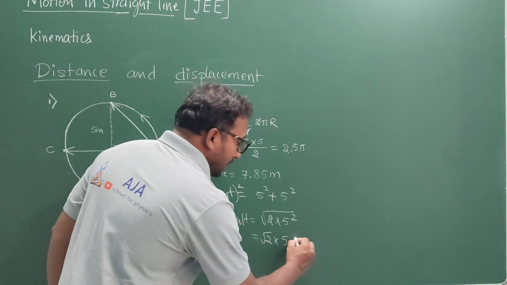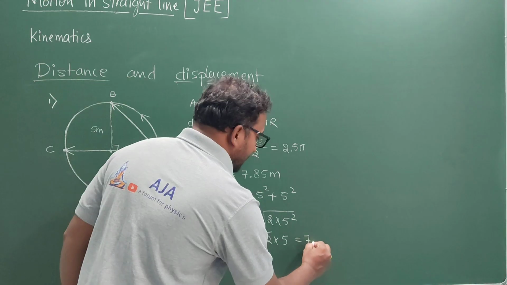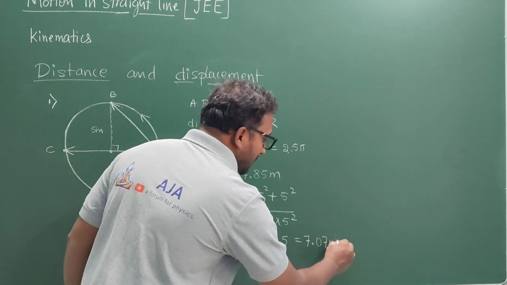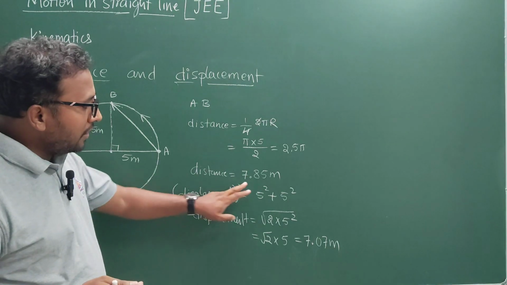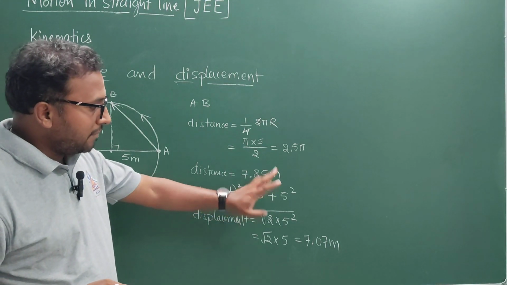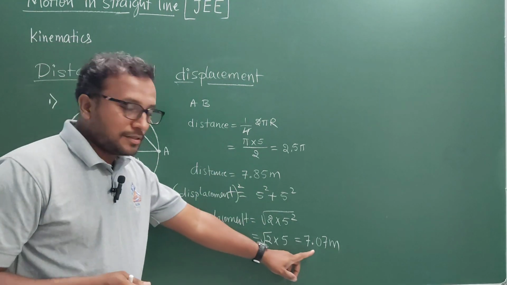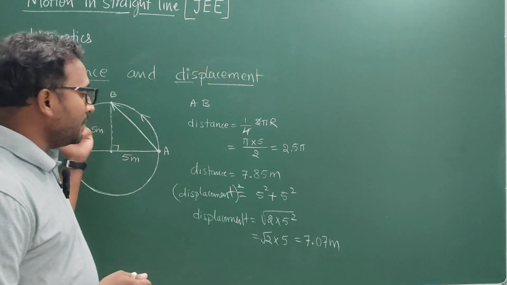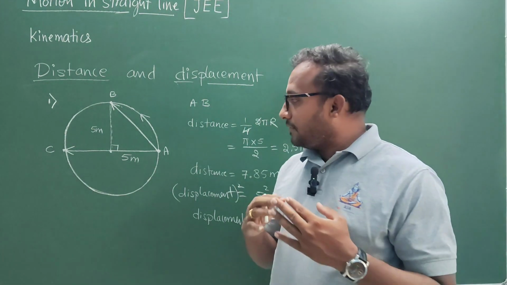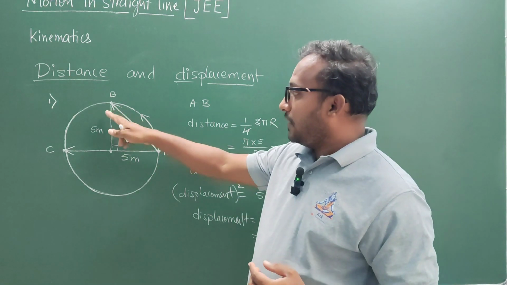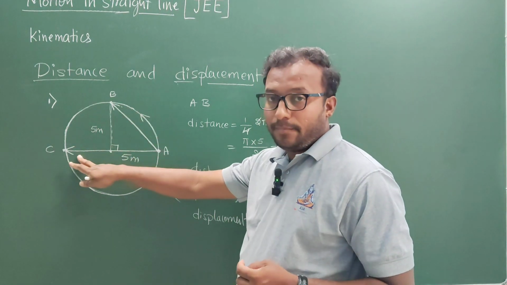2 times 5 can be approximately written as 7.07 meters. So it is very clear from this calculation that the distance covered by the body, which is 7.85 meters, is more than the displacement from A to B in the circle.